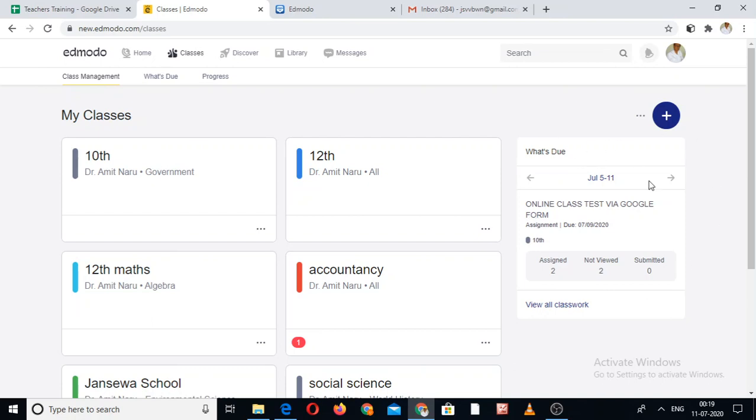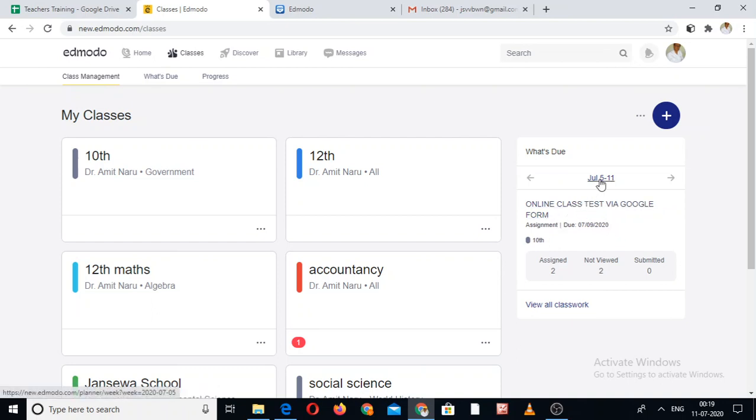This is your report on the basis of the weekly calendar. Like this week, between July 5 and 11, online class test. This is created automatically by default. No need to work on it. When you assign some task to the students, as we discussed a few minutes ago, your task with the date will automatically come here.